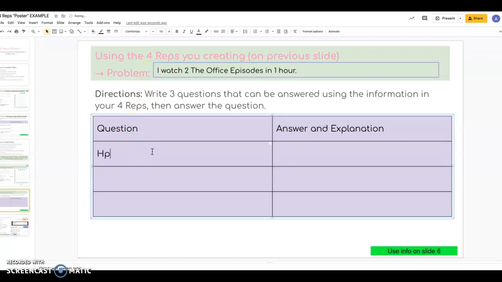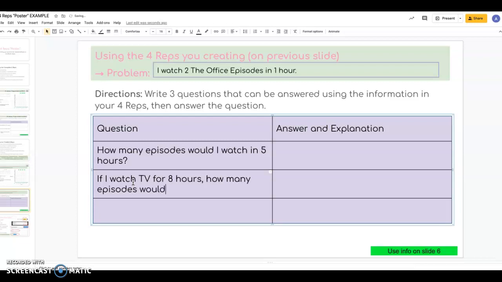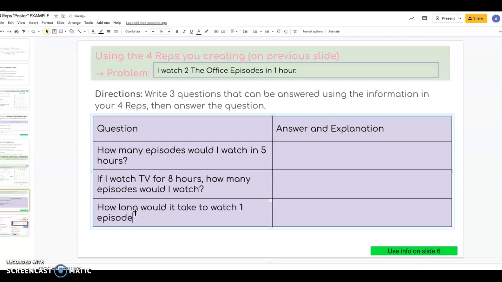So I could say how many episodes would I watch in 5 hours? Can say if I watch TV for 8 hours, how many episodes would I watch? And then I can just say how long would it take to watch 1 episode? So you're going to write your own questions. And then you're going to solve those questions and explain.